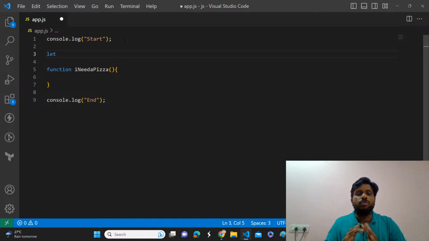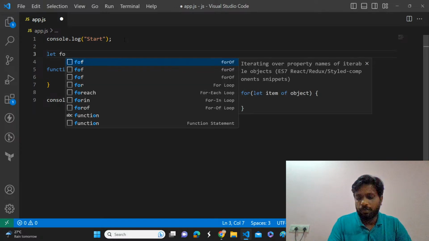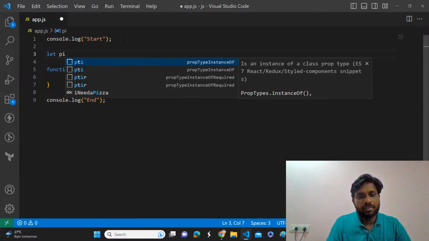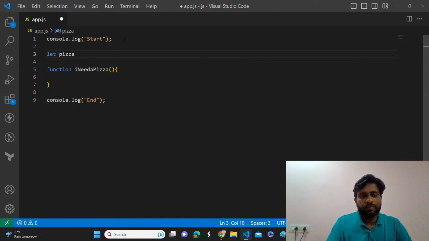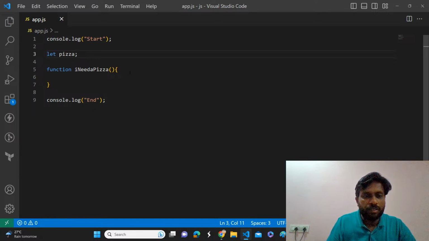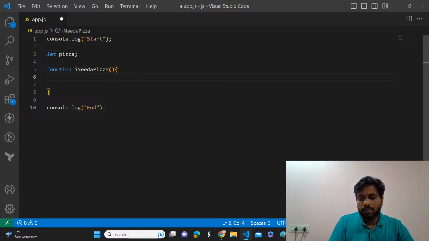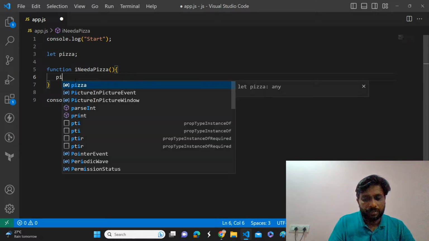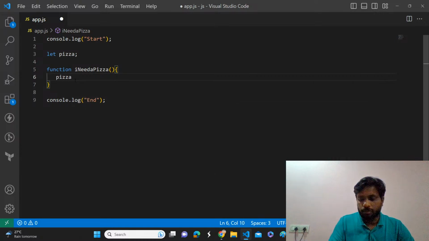Right now, to understand the concept, I'm just putting let food, whatever it is, I need a pizza. I'm creating a variable with let so that we can update the details anytime. Whenever I invoke the function, I need a pizza, it is going to update the pizza. That's there in the global scope.